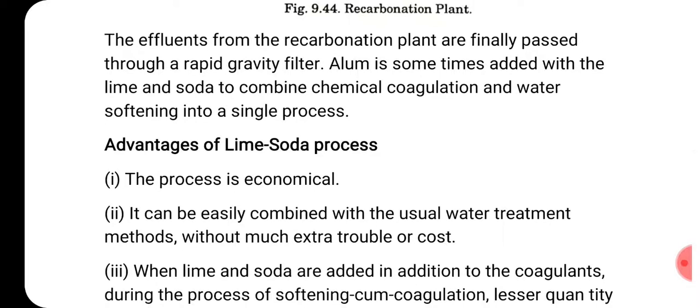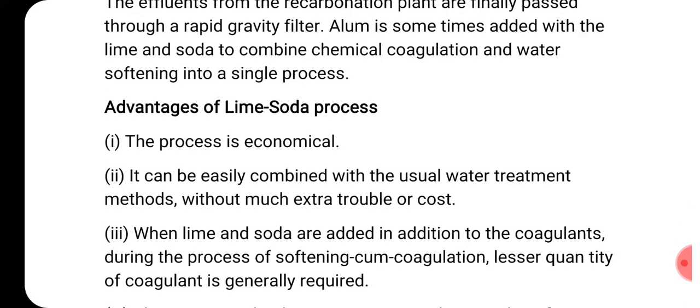Sometimes alum is also added with the lime and soda to combine chemical coagulation and water softening into a single process, to hasten the coagulation and chemical treatment. It is not added every time.